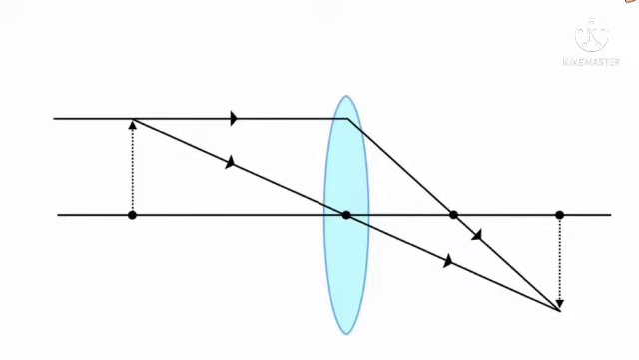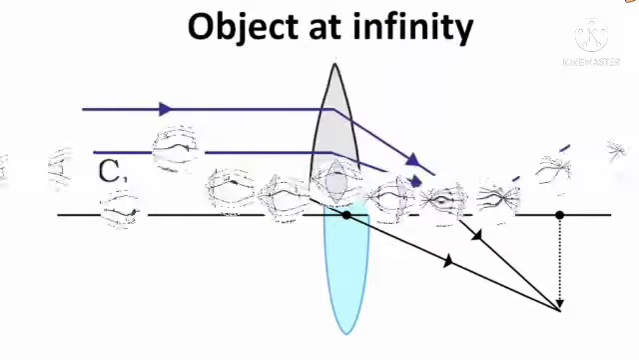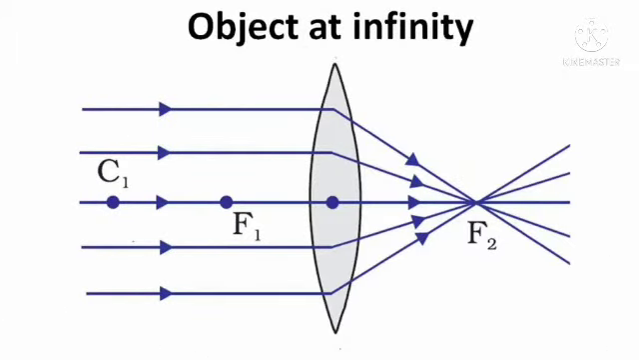Image formation, convex lens. Rules to draw ray diagrams for image formation by lenses. Let us learn a few basic rules to draw ray diagrams to locate the position of images. For drawing a ray diagram to find position and size of the image formed by lens for any position of object: object at infinity.